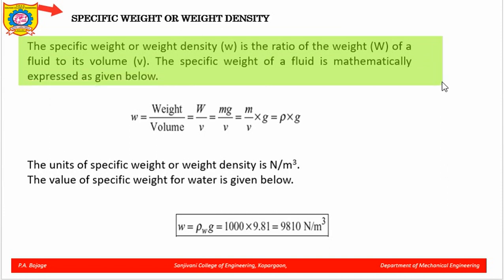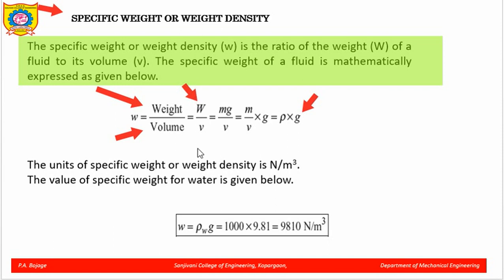So, mass per unit volume is density and weight per unit volume is weight density, which is denoted by small w. Now, what is the main difference? The main difference is the multiplication of g, the gravitational constant.